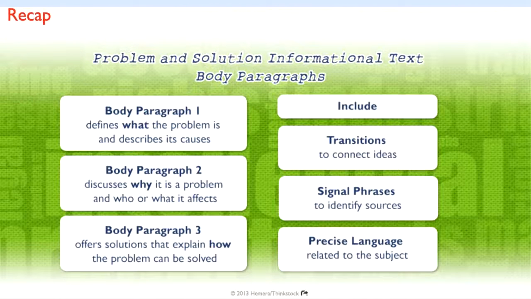So the problem and solution informational text body paragraphs. Body paragraph 1 defines what the problem is and describes its causes. Body paragraph 2 discusses why it is a problem and who or what it affects. Body paragraph 3 offers solutions that explain how the problem can be solved. And you want to remember in each paragraph to put a transition, your signal phrases to identify the sources, and precise language. What do I mean when I say signal phrases to identify sources?